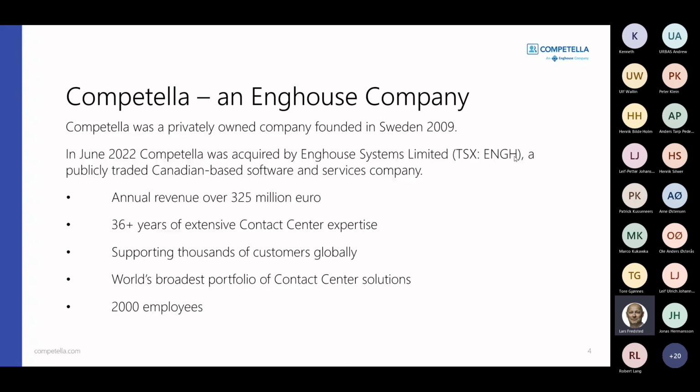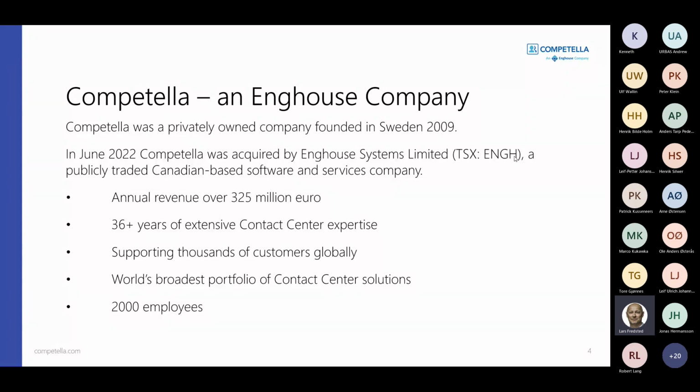The Enghouse company, Enghouse Systems Limited, is registered on the Toronto Stock Exchange in Canada and is publicly traded. With Enghouse Interactive they have an annual revenue of over 325 million euro.